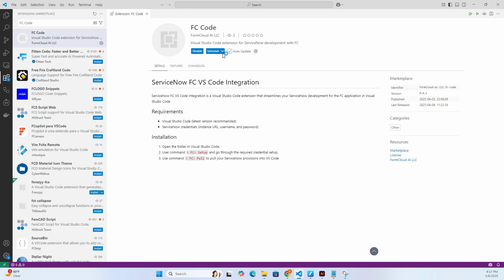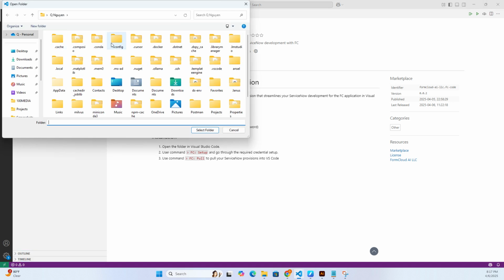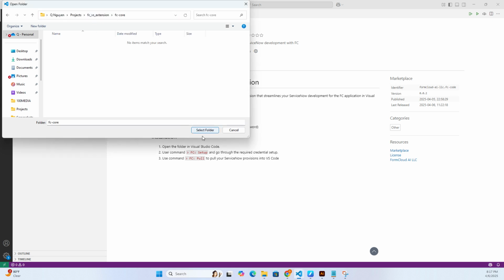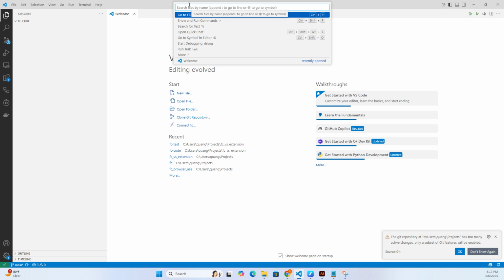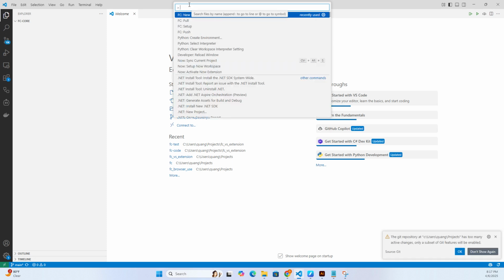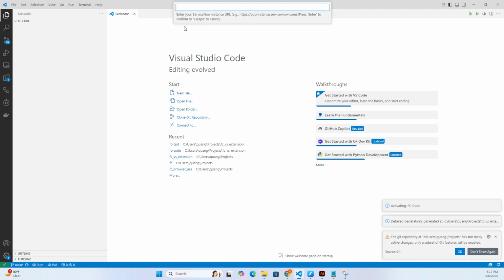All right, once the extension is installed, let's go ahead and open an empty folder. And then from here, let's go ahead and walk through the setup. So here we're gonna do FC setup.